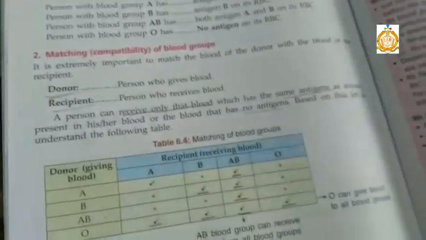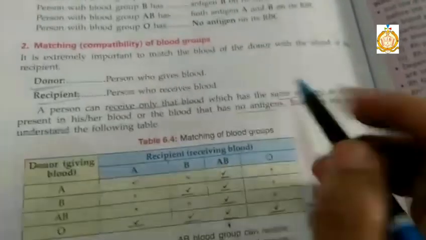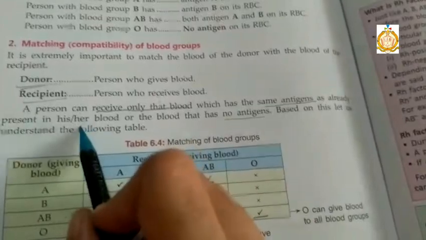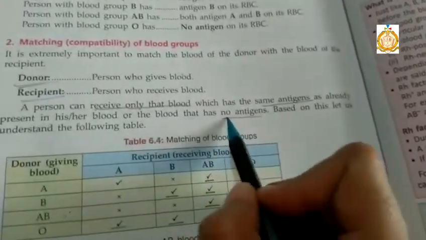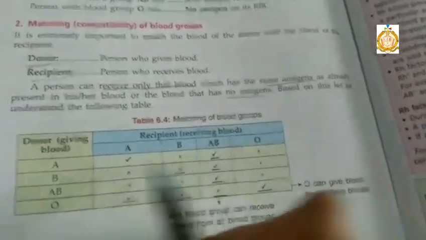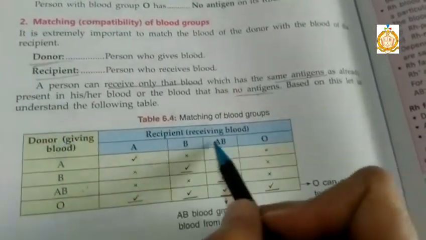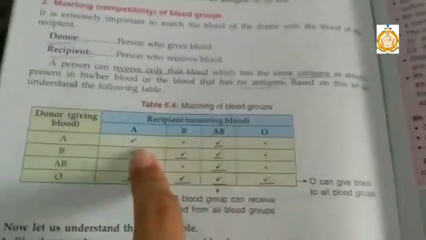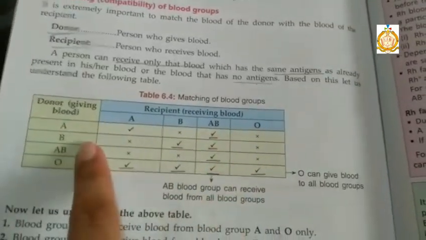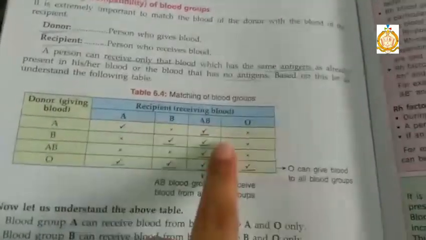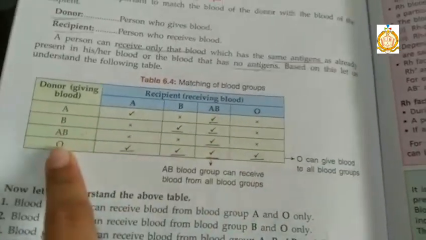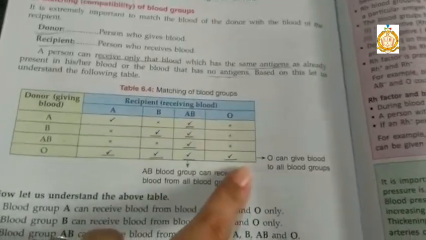That is, the A blood group can take blood from A or AB, as already present in his or her blood, or the blood that has no antigen. So see this table, donor and recipient. Donor A gives blood to A blood group and AB. B gives blood to B or AB. AB gives blood to AB. And O gives to all blood groups.